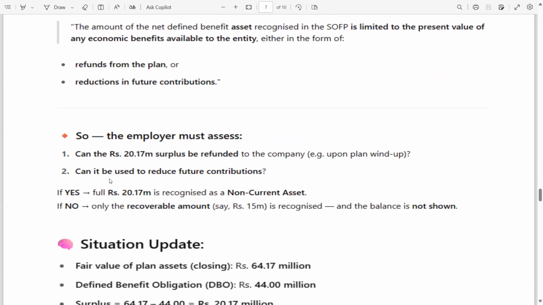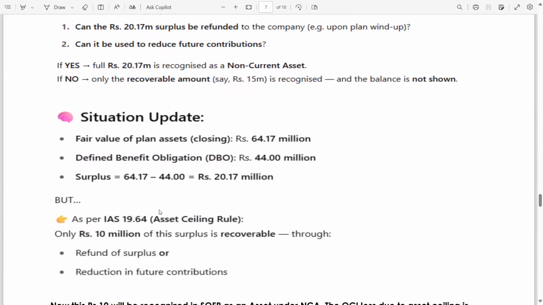Can it be used to reduce future contributions? If yes, the full 20.17 is recognized as a non-current asset. If no, only the recoverable amount. Let's say in this case the recoverable amount is 15. So 15 is recognized and the balance is not shown.